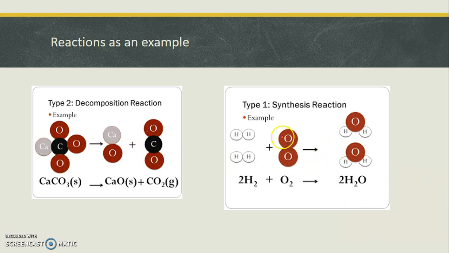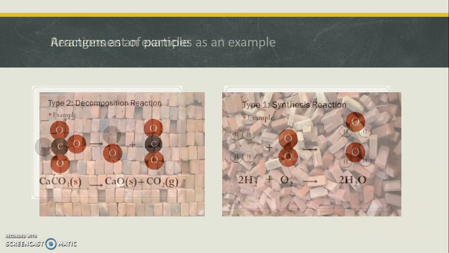This is the opposite of that. I have three things that came together to make two. So I have two H2s and an O2. That's three different molecules went together to make two molecules. So the decrease from 3 to 2 is actually decreasing the entropy. It became slightly more organized. So if you're given a chemical equation, you need to look at basically how many molecules or how many pieces of things that you have. More pieces means more entropy, less pieces means less entropy.